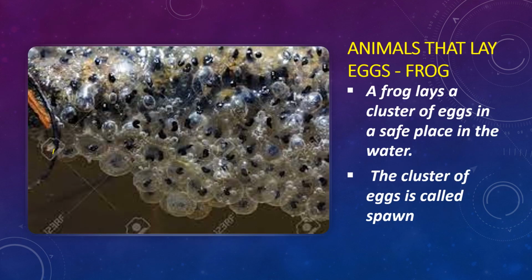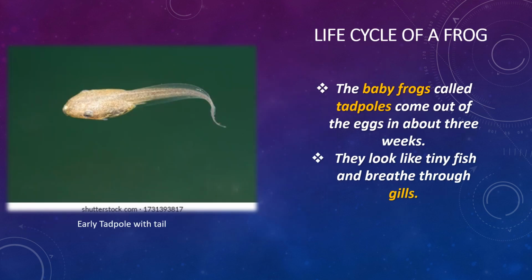Now, let us look at the life cycle of a frog. A frog lays a cluster of eggs in a safe place in the water. The cluster of eggs is called spawn. This is spawn. The baby frogs, called tadpoles, come out of the eggs in about 3 weeks. They look like tiny fish and breathe through gills. This is a tadpole.